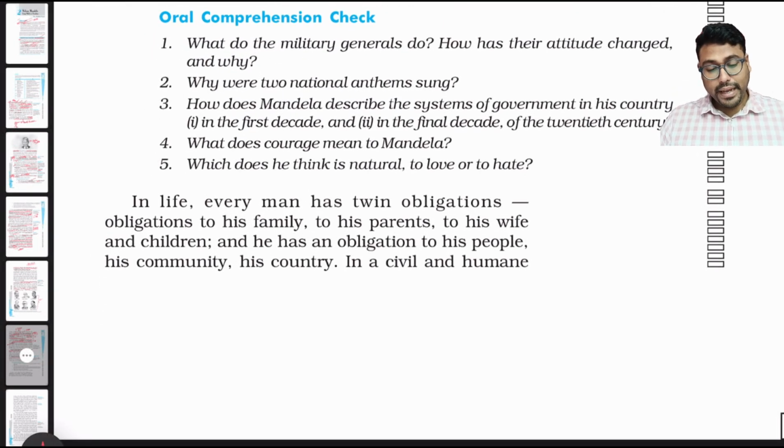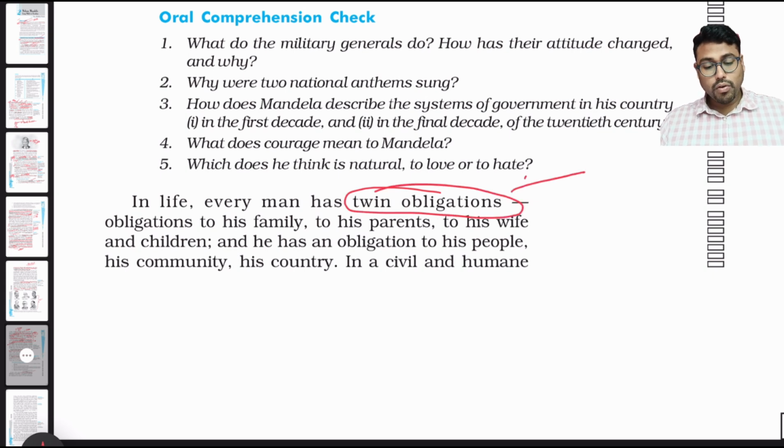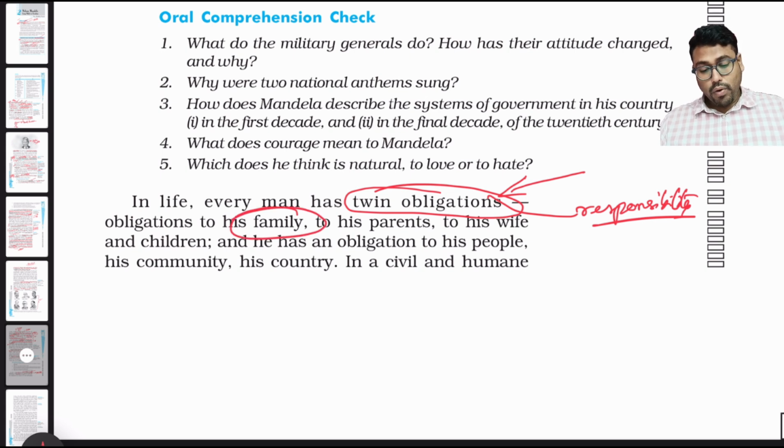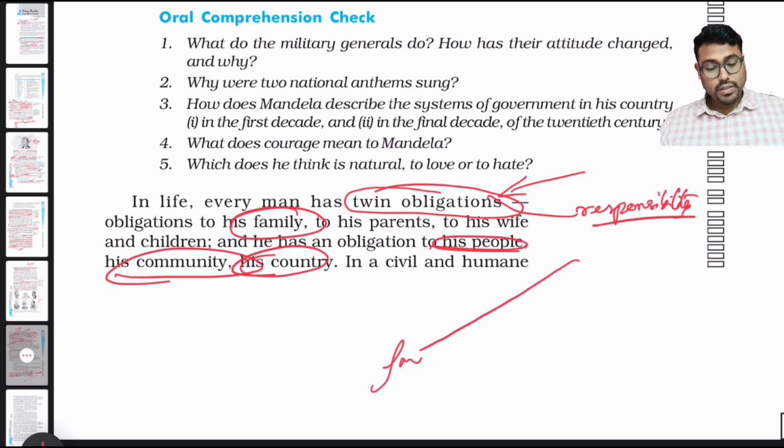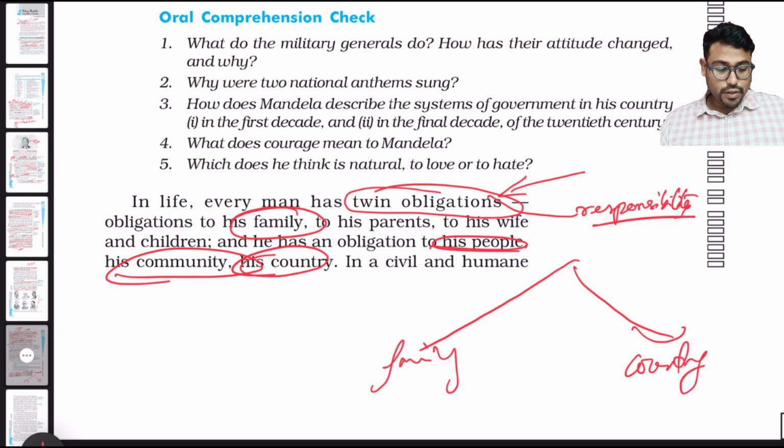In life, every man has a twin obligation. What is twin obligation? Obligation means responsibility. So in life, every man has two responsibilities: one responsibility to his family, and one responsibility to his people, his community, his country.